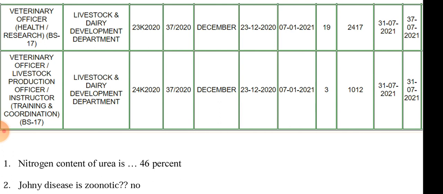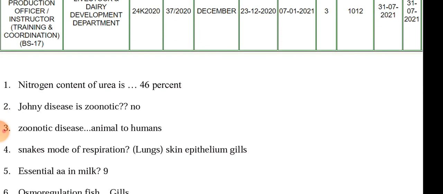Nitrogen content of urea is 46%. Johne's disease is not zoonotic. Zoonotic diseases are the diseases that are transmitted from animals to humans. Diseases that are transmitted from humans to animals, human to human, or animal to animal are not zoonotic. Zoonotic are only diseases that are transmitted from animal to humans.